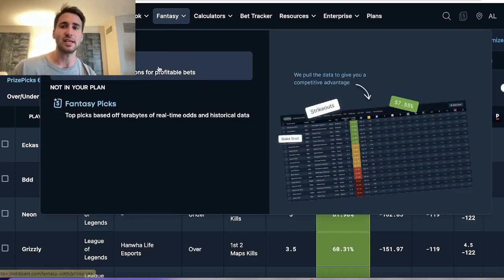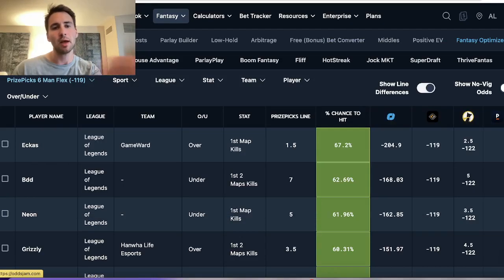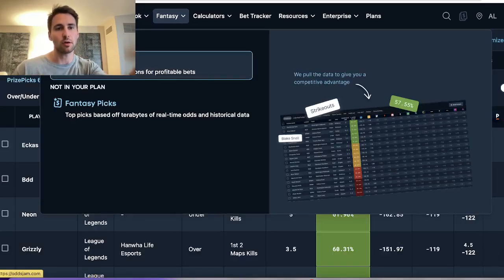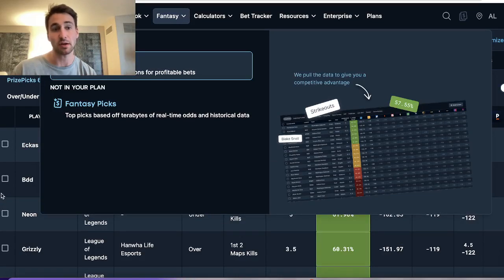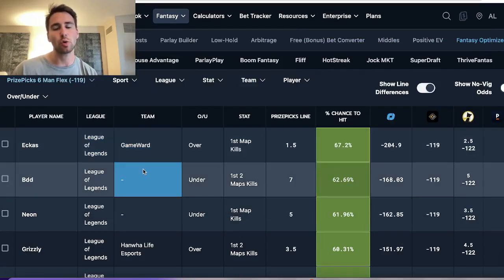All of these plays, pretty simple, I'm just following the data. I never bet with my gut. They are from the OddsJam Fantasy Optimizer. Pretty simple. So much of the sports betting industry is filled with BS. All this tool does is show you line discrepancies.